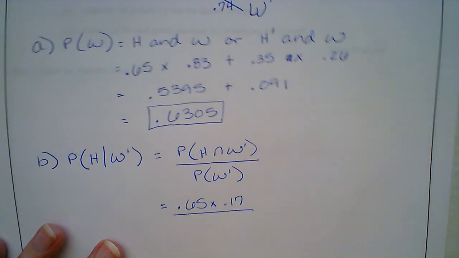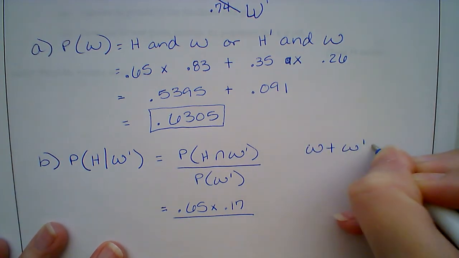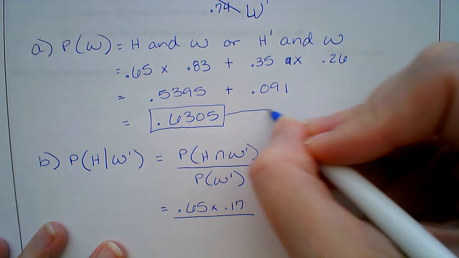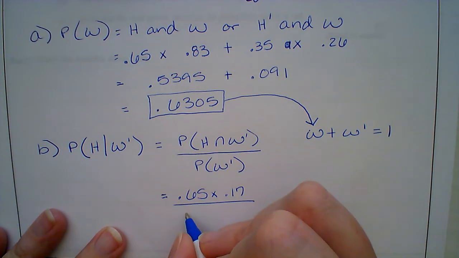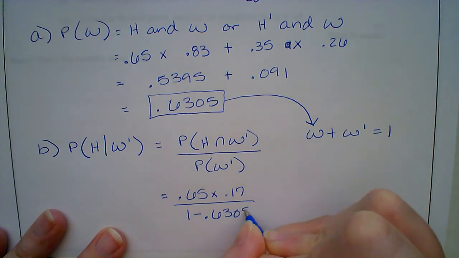I know win plus not win has to equal 1. I already found win in part A, so I'm going to say 1 minus 0.6305.